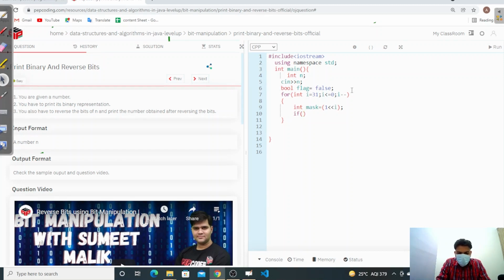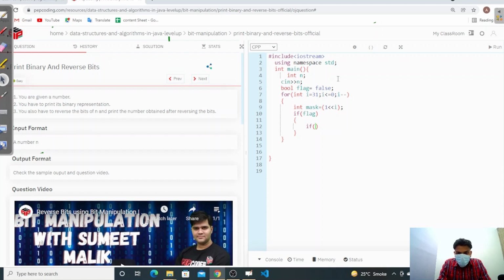And then we check our flag. Why are we taking a flag? Because we have to tell that we are getting our first one. Initially we are not printing zeros, so how can we tell in a loop that we are at the stage where we got our first one? Before we get one, we are not printing zeros. But when we get one, then we have to print the zeros. So for telling that, we provide a flag which tells us we got our first one, and after that we have to print our zeros.